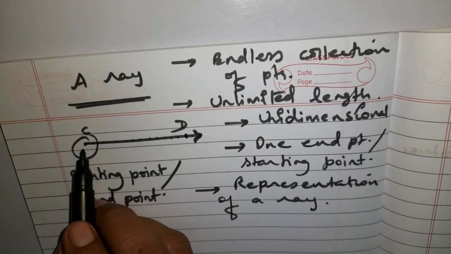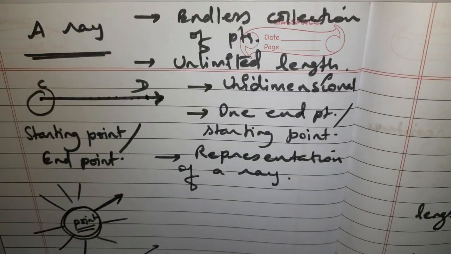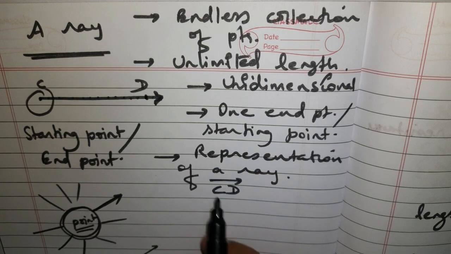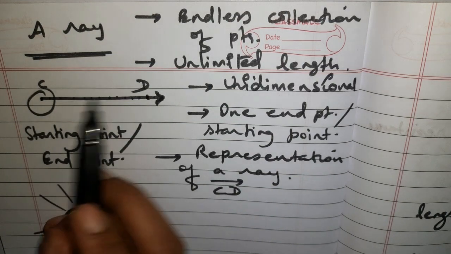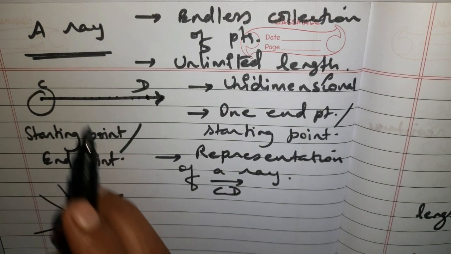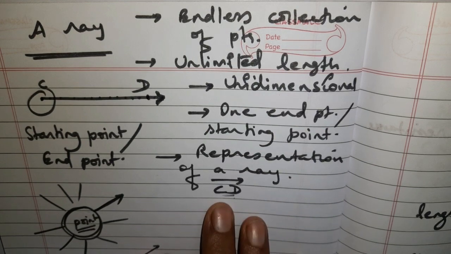In such a case, this ray has got a name now, and say its name will be represented like this: CD, and then a one-sided arrow on its head. Understood? CD. Why CD? Because of its points. Two of the points you have considered on the ray, and you have shown it by a one-sided arrow on its head. Understood? So this is the representation.